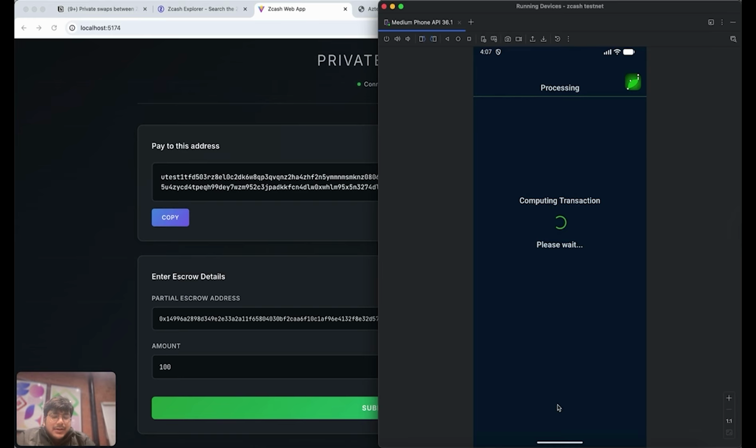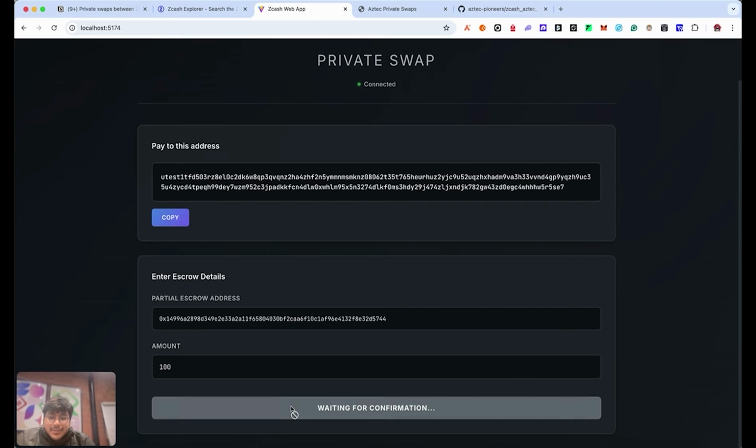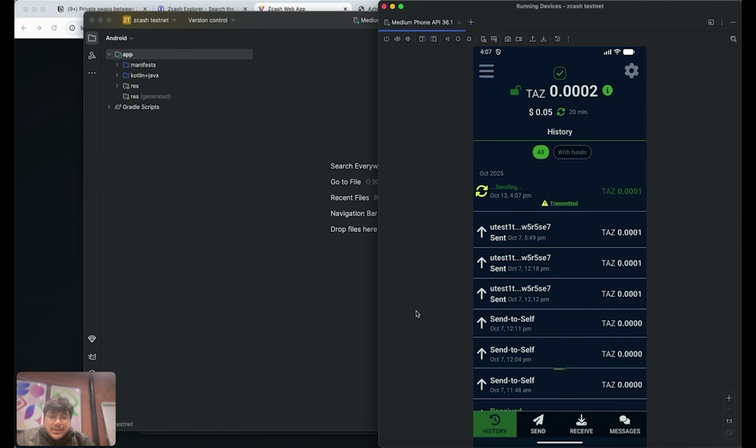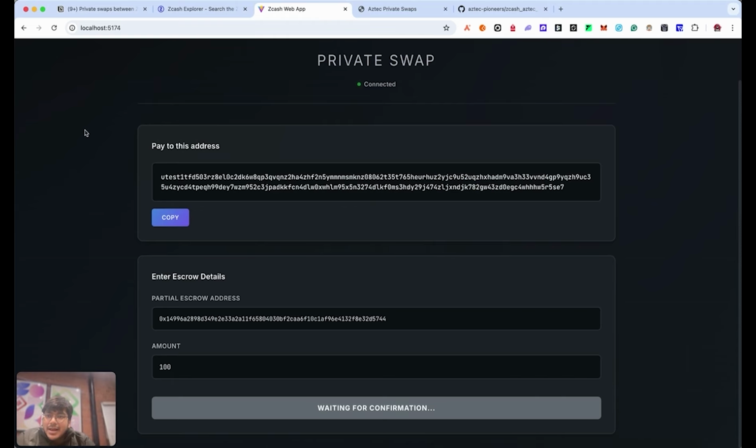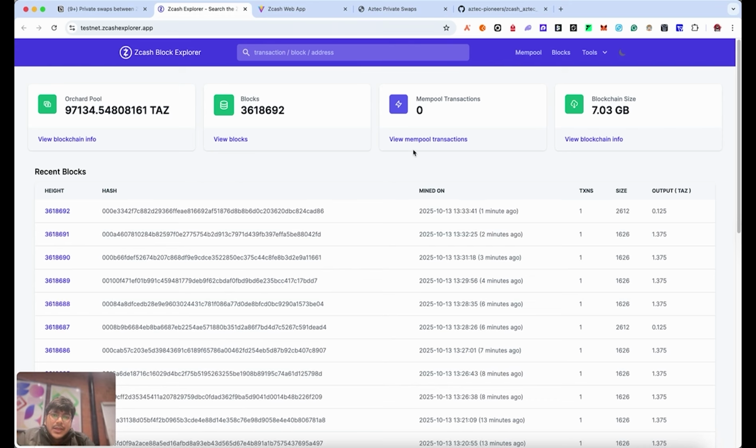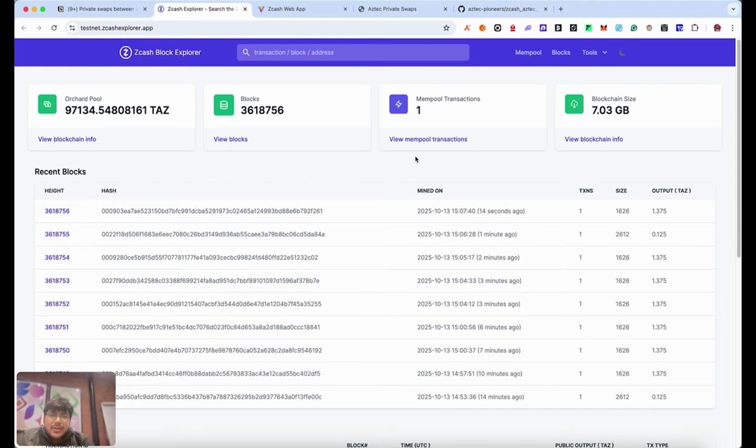So now it's creating a local ZK proof, and then it's going to send the transaction to testnet. Here I will say submit, and now it's waiting for this transaction to happen on Zcash. So now the transaction has been emitted, and if I go to the Explorer, I think there should be a transaction now in the mempool. Yes, our transaction is now in the mempool.